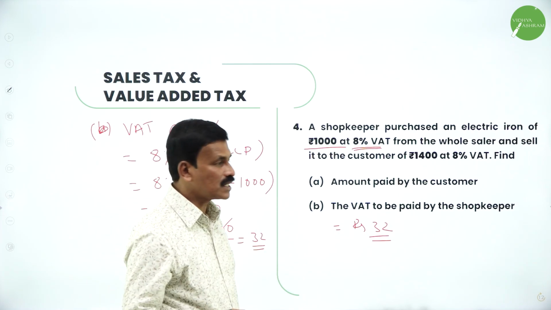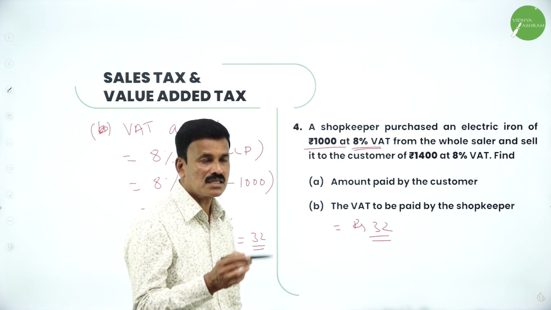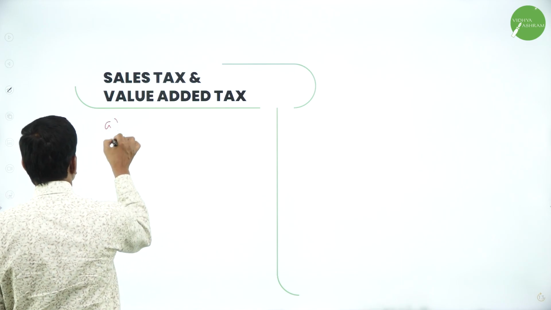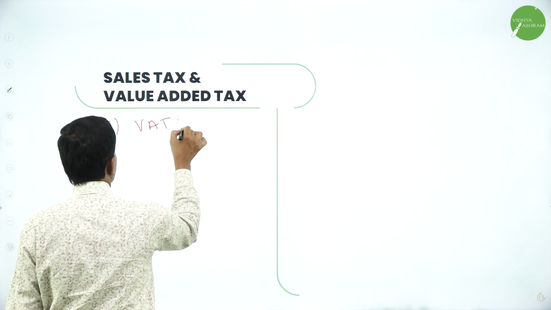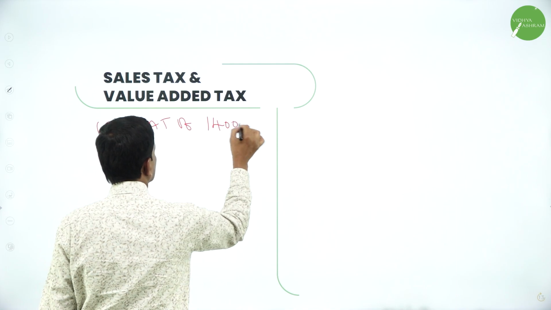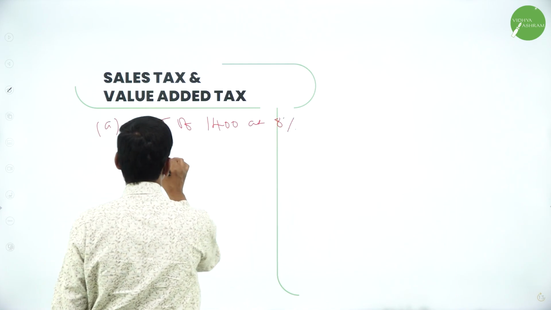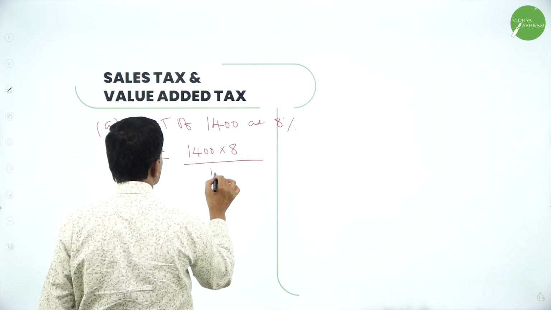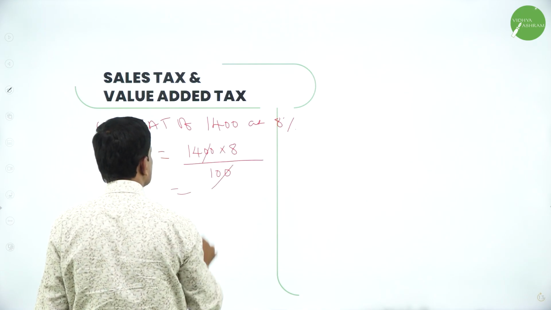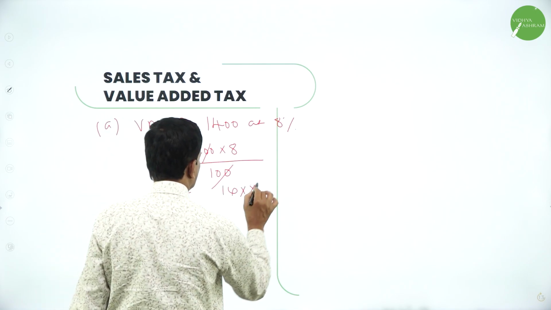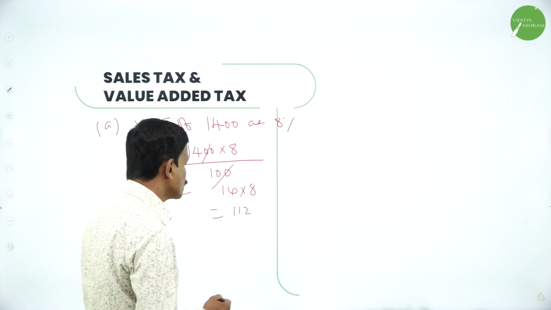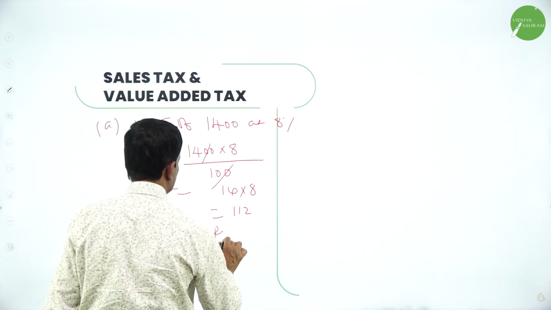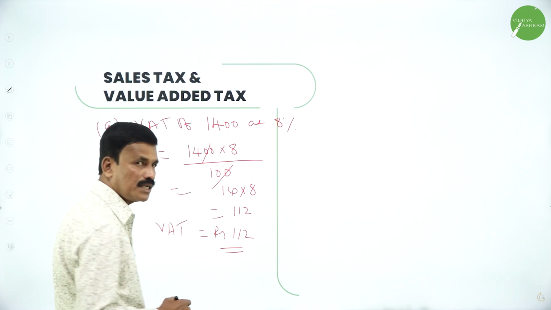Now the amount paid by the customer, just find out 8% of 1400. That's it. Now the second one, VAT of 1400 at 8% is equal to 1400 into 8 divided by 100. That's equal to 14 into 8, and 14 into 8 is 112. So the VAT paid by the customer is rupees 112. This is the VAT paid by the customer.